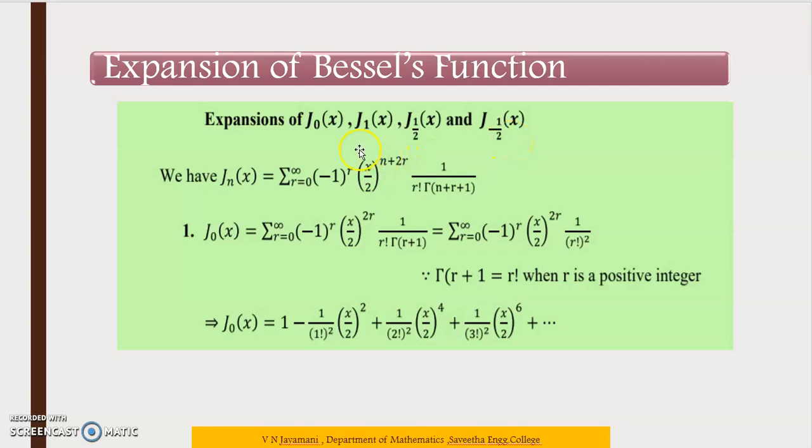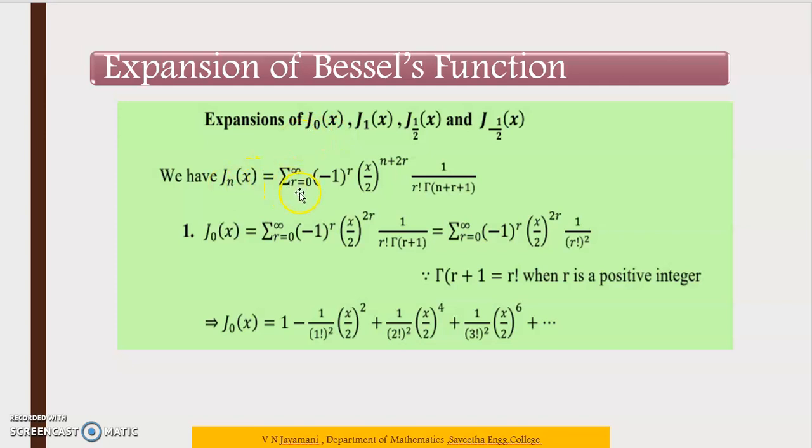First one we are going to see is J_0(x). We know the formula J_n(x) is equal to summation r is equal to 0 to infinity, (-1)^r into (x by 2) to the power (n plus 2r) into 1 by r factorial into gamma of (n plus r plus 1). Now apply n is equal to 0, that is we need J_0(x). So instead of n you substitute 0.